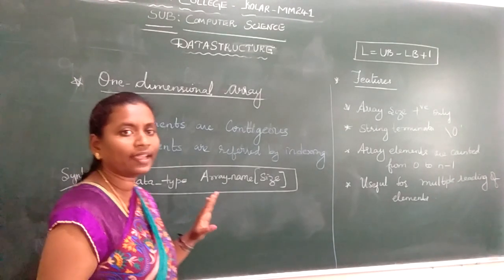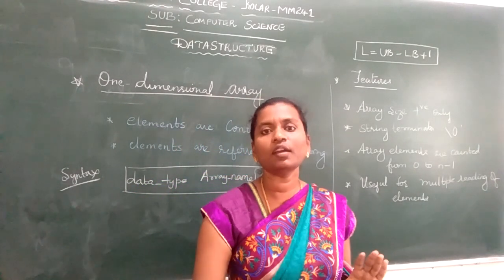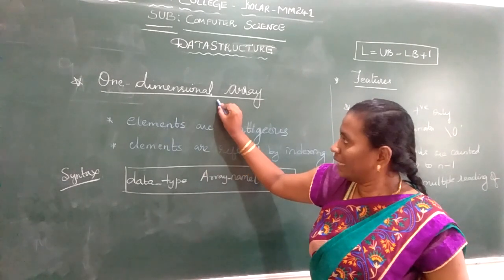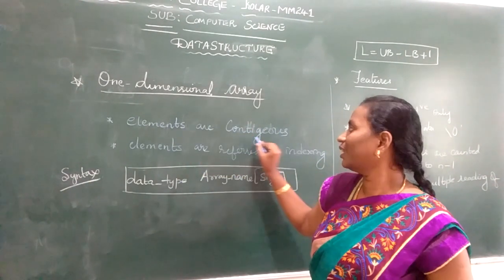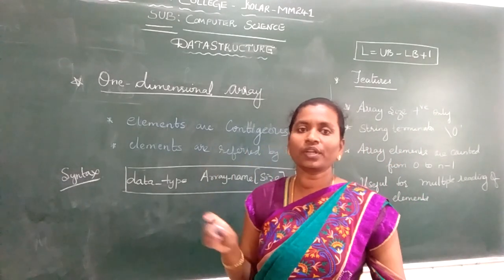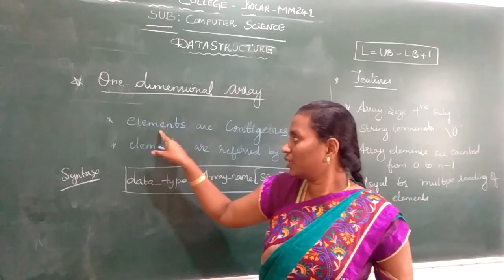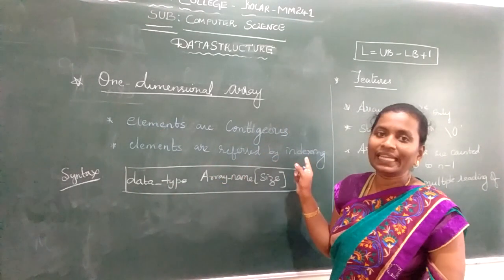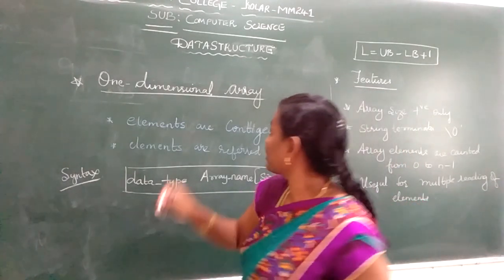An array is a collection of homogeneous elements with a common name and the same data type. In a one dimensional array, I have written two main points. Elements are contiguous, that means elements are stored in a continuous manner, one after the other. Elements are referred by indexing. I'll tell you what indexing means.